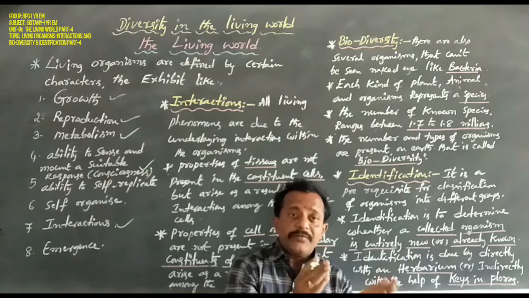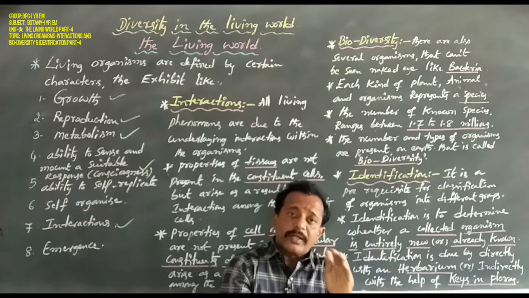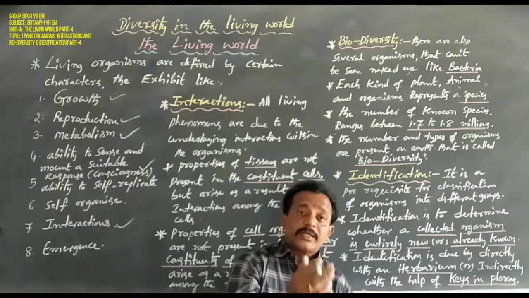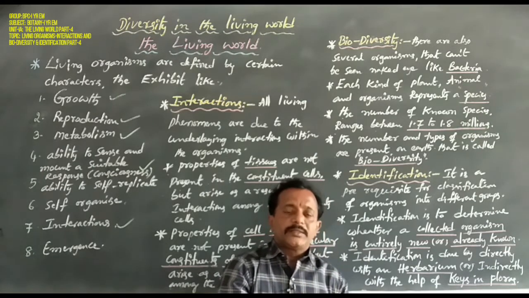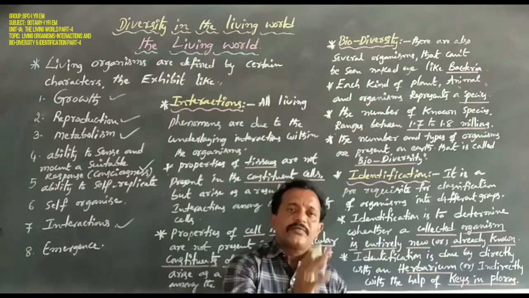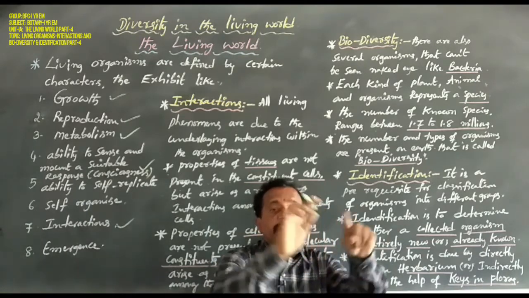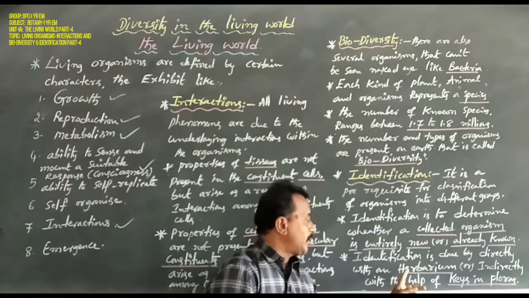So herbarium is a storage of collected plant specimens. These collected plant specimens are first dried, second pressed, third preserved on sheets. That is herbarium sheets. That is called herbarium.